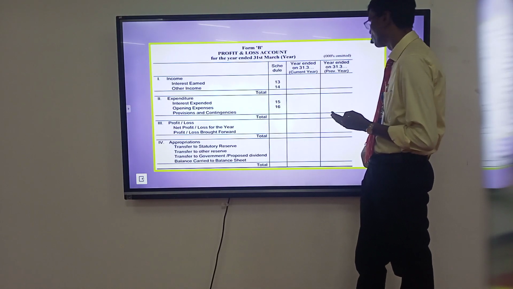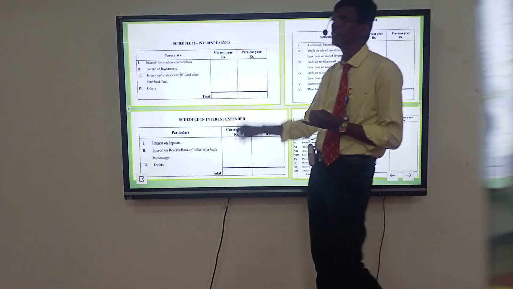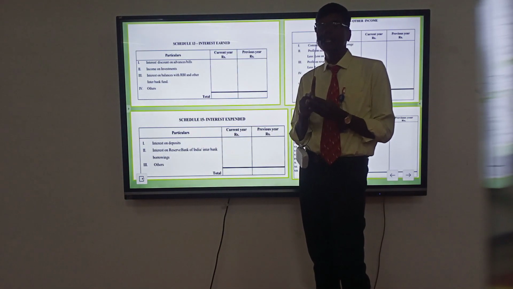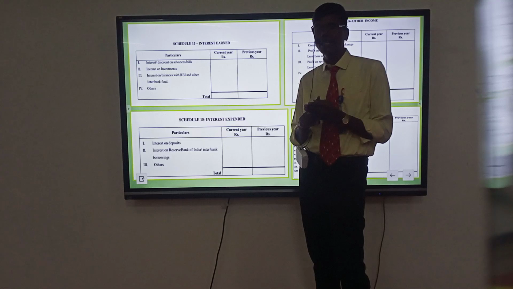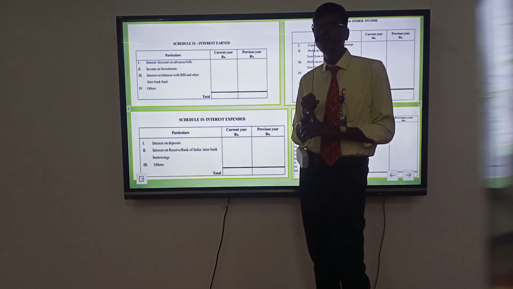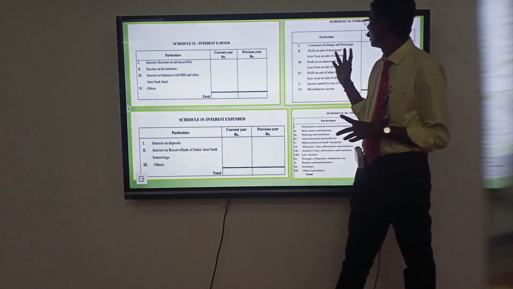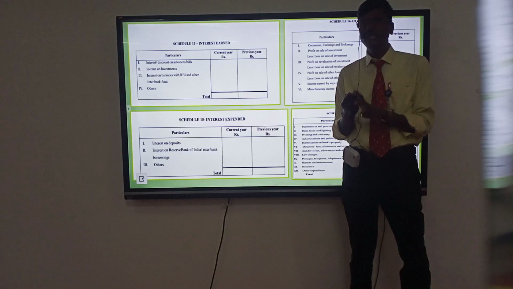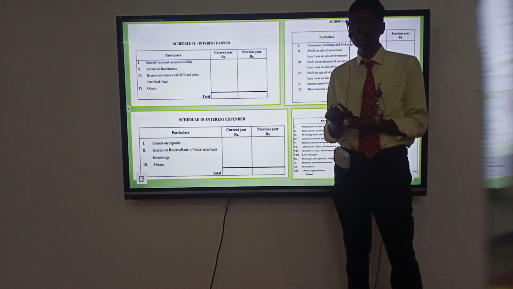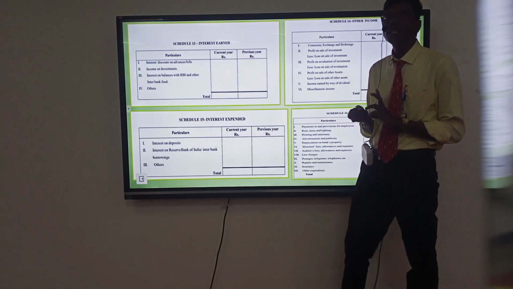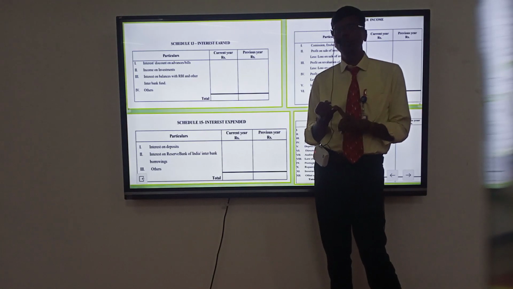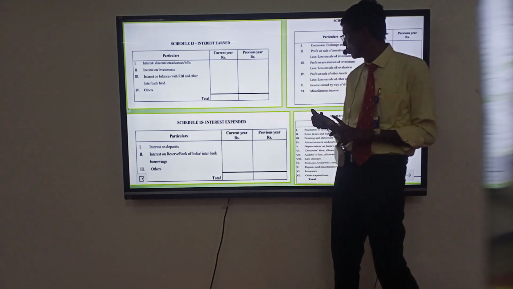Interest earned: interest on loan, interest on overdraft, interest on cash credit, interest on current account, amount charged against current account, opening rebate on bills discounted, closing rebate on bills discounted. Schedule number 14, other income: commission, locker rent, transfer fees, exchange, profit on sale of assets. Schedule number 15, interest expended: interest on current account, interest on fixed deposit, interest on savings account.